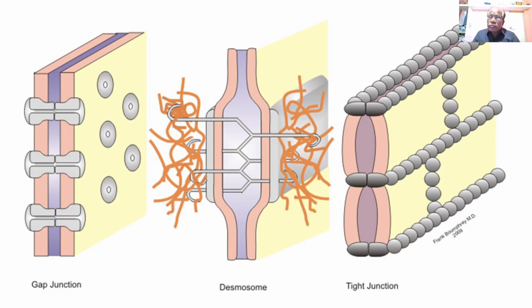Next time we will explain the remaining type of cell junction, that is the desmosome. So with this we will stop here today, and next time we will explain the remaining part of the cell junctions, that is the desmosome.